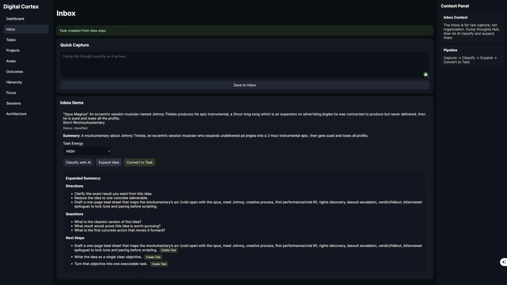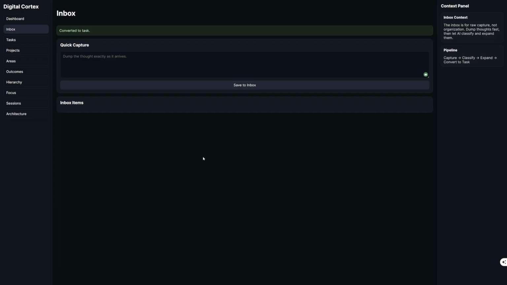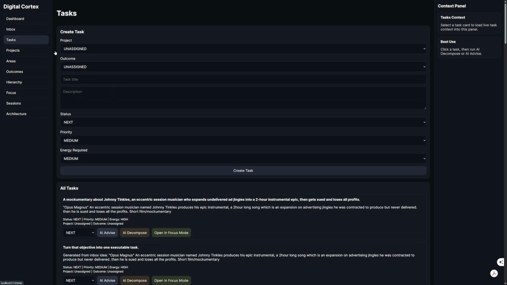Write the idea as a single clear objective, we create that task, and then turn that objective into one executable task. So we create that task as well. And then I'm also going to convert this to task.